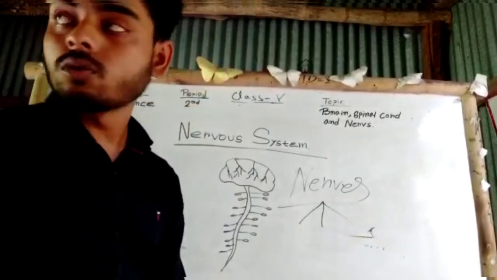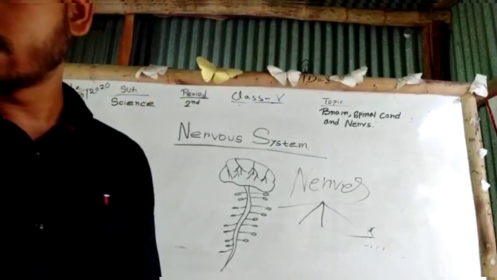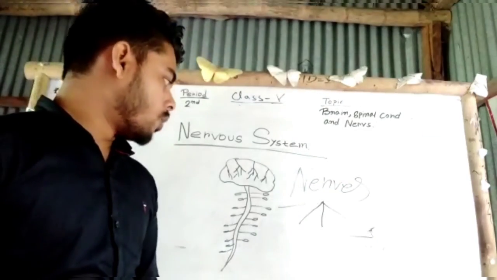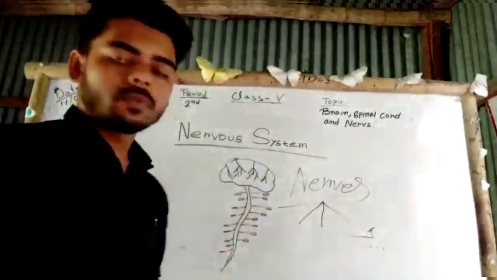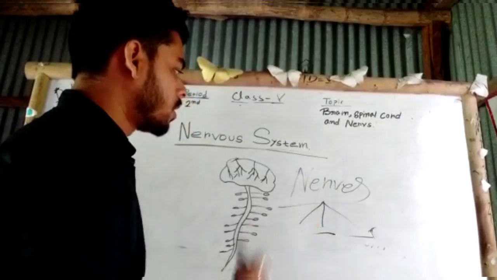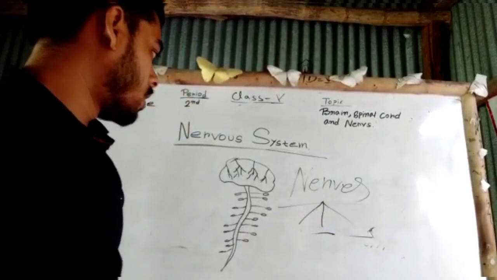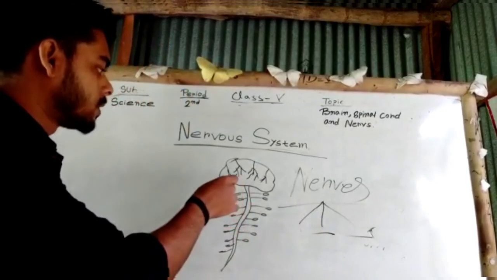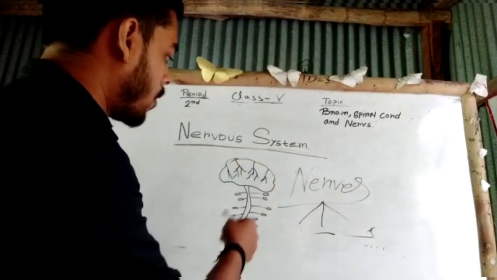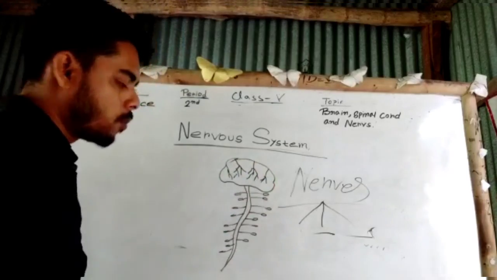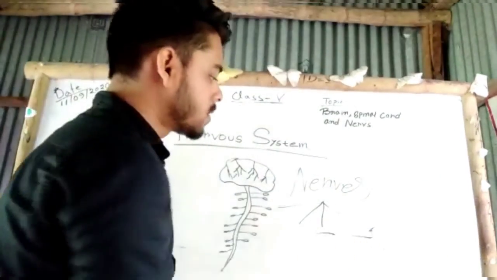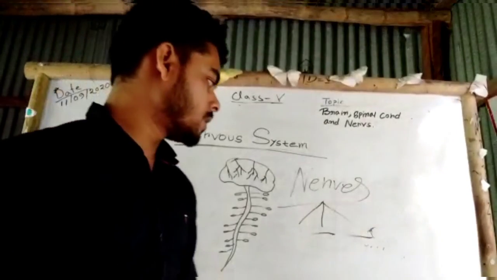The function of sensory nerves is to send instructions from our body to our brain. The other one is motor nerves. The function of motor nerves is to send instructions from our brain or our spinal cord to the rest of the body. The last is mixed nerves.